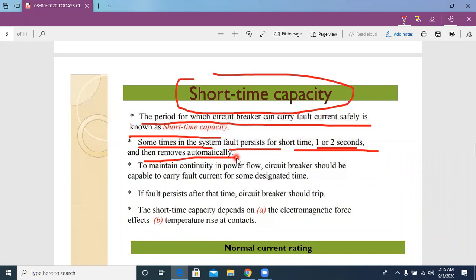If the primary protection fails, the backup protection comes into the picture. Then the circuit breaker opens and eliminates the faulty section from the healthy one. Up to that time it allows the fault current.